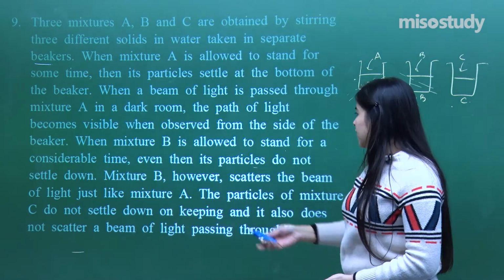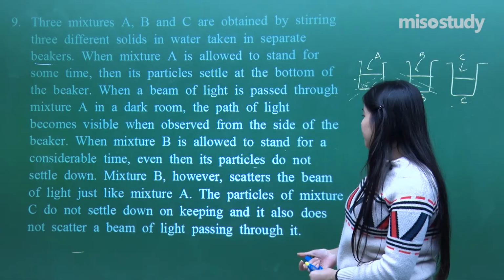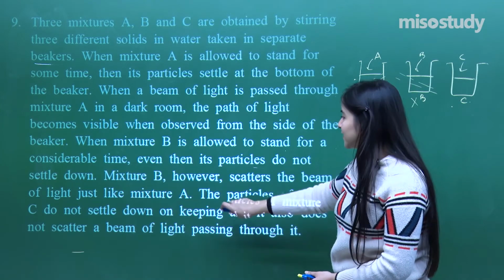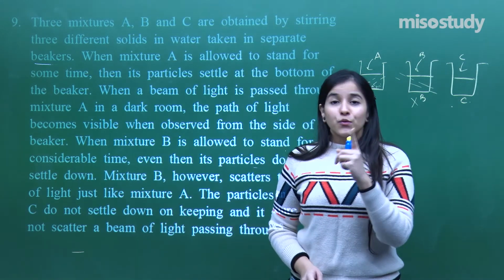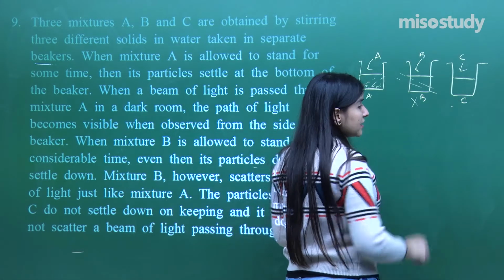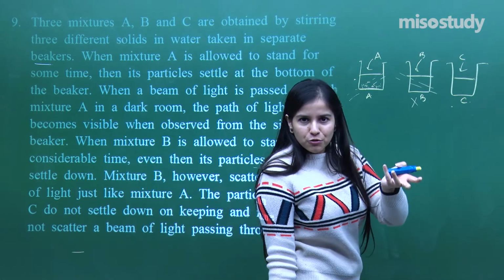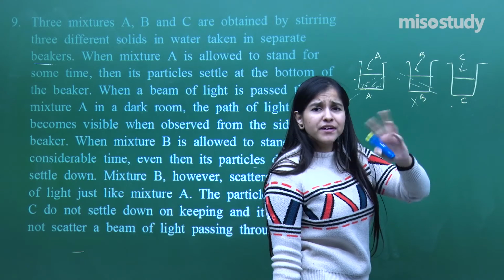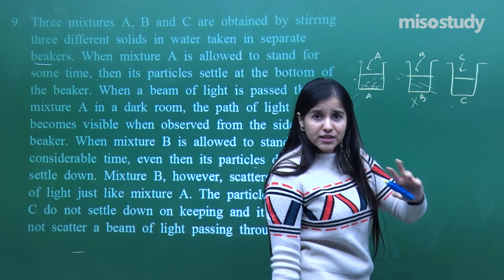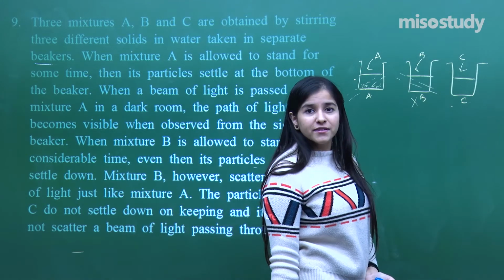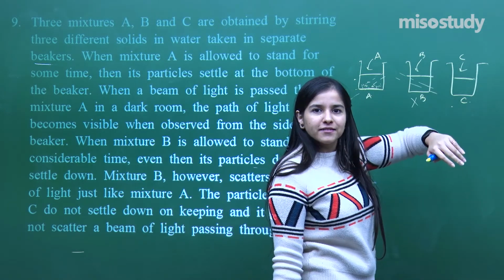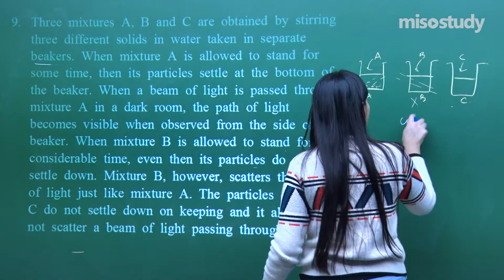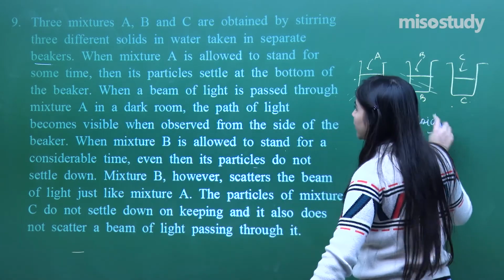That means there is very little chance of visualizing the path of light. Now the next point: mixture B, however, scatters the beam of light just like mixture A. So as I told you, colloids are the ones where the particles are not usually visible. It's a kind of hazy mixture, just like fog or mist. Still I am able to see the beam of light passing through it. So this can probably be a colloid, if I am not wrong.